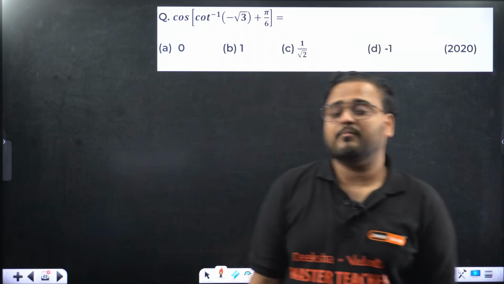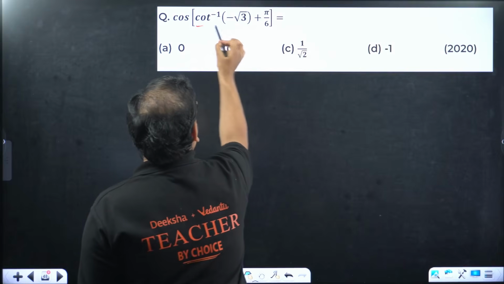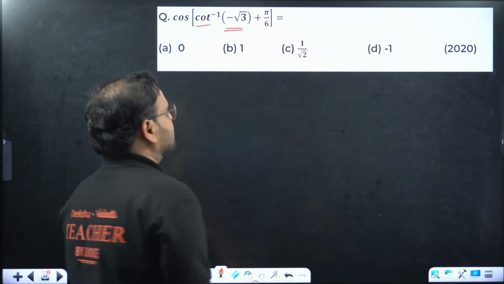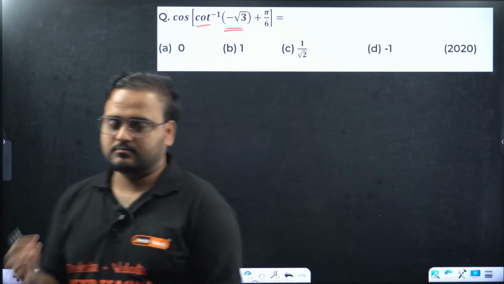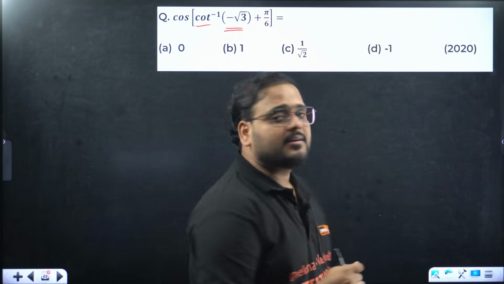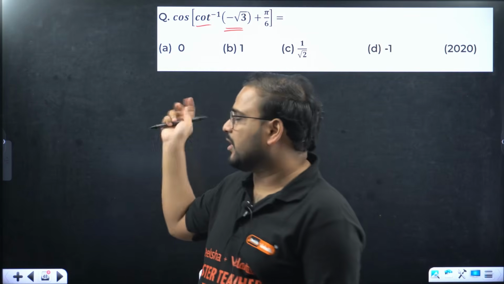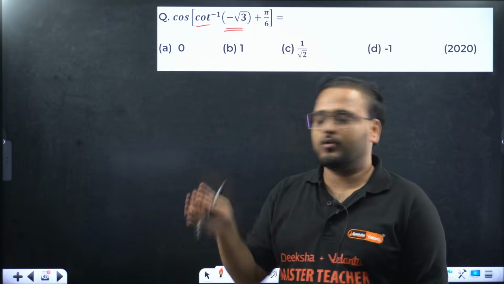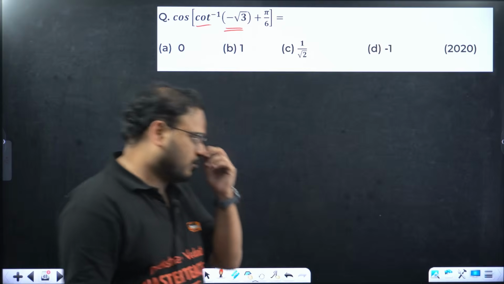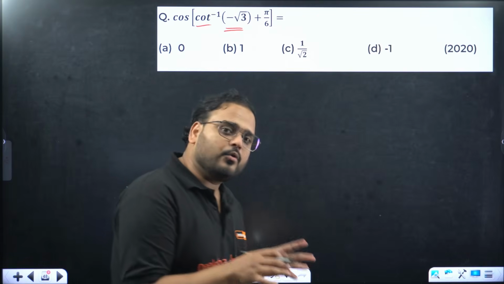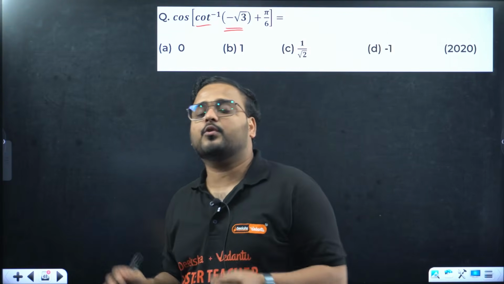Cos of cot inverse of minus root 3 plus pi by 6. Please check. Okay guys, I know this is not a live class, this is a recorded one. But if you are able to solve the questions, let me know how many you are getting right. At least say you got 5 correct, 6 correct, because I am solving close to 21 board-style problems. Let me know out of these 21 questions how many you got correct.